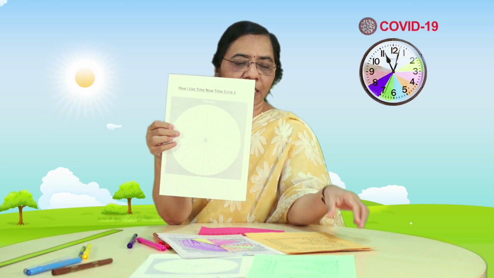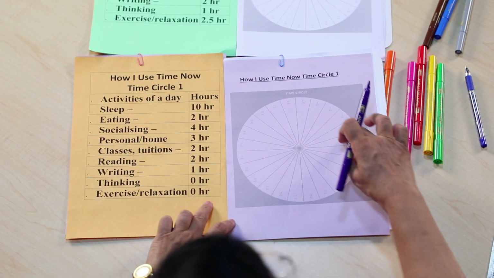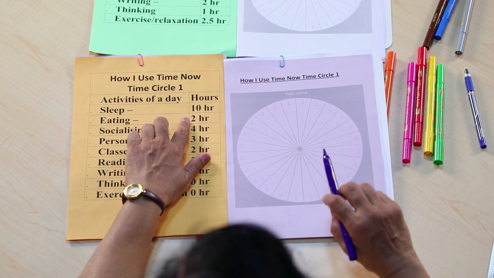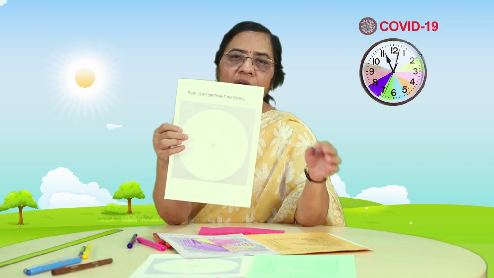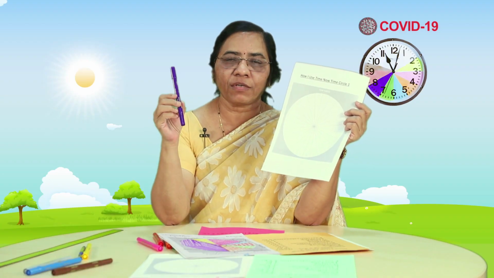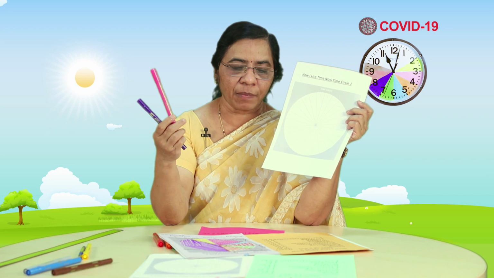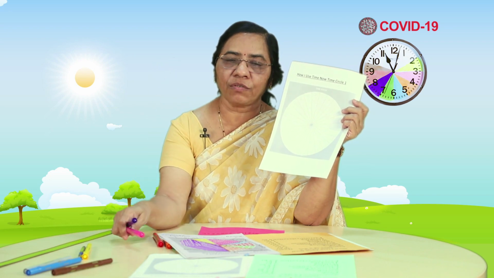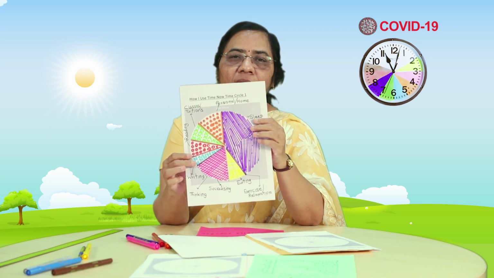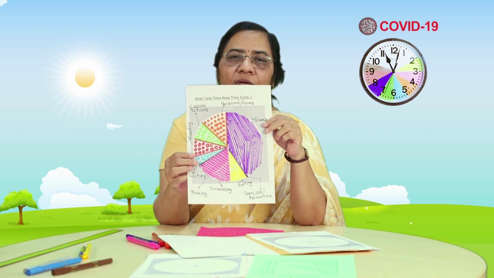For example, in this activity we have earmarked 10 hours for sleeping. Then we are using 2 hours for eating. So we have to color those number of hours with a particular paint. Whatever color you like. For sleeping, if you want to use pink, you can use pink. For socializing, if you want to use yellow, you can use yellow. By using all those colors, you can fill up the entire circle and it should look like this. The entire 24 hours you have colored according to your own choices of designing and color.